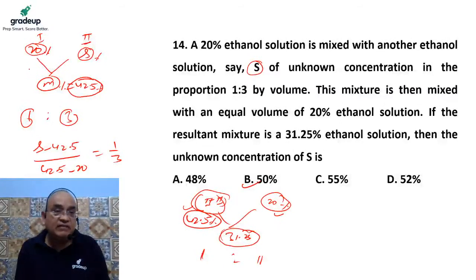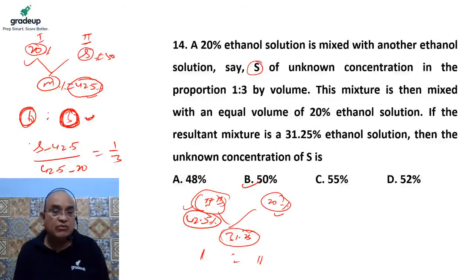The difference between this and this is 22.5. Why? Because 3 liters of this are mixed in greater quantity, so this one is mixed in the least quantity. So the ratio would be near this. So 22.5 divided by 3 becomes 7.5. Add 7.5 to it, and it becomes 50%.